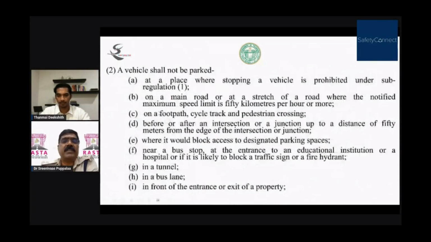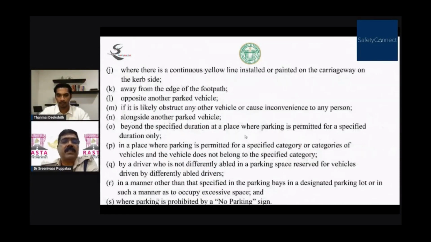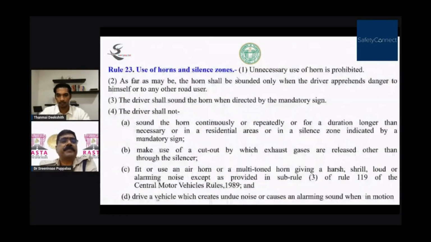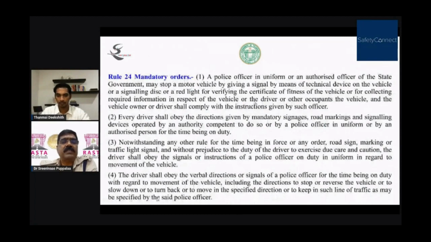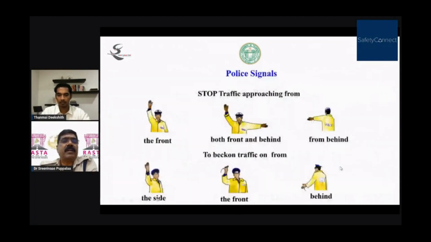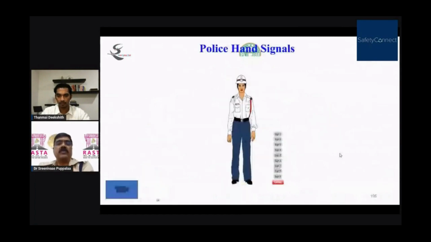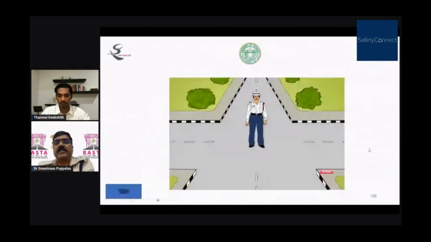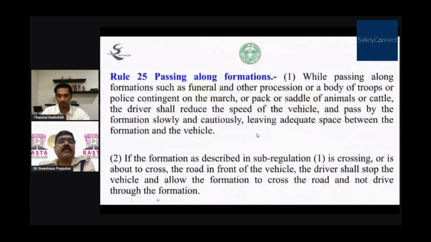Use of horns and silent zones, where you should not horn. Mandatory orders, all these are there, and police signals. These are how to behave, how to go if the signal is given by police like this. These are all hand signals. Passing along a formation. Suppose a formation is going on the road, a funeral formation or etc. You should slow down and give way to them. And bar on traffic impediments, etc.